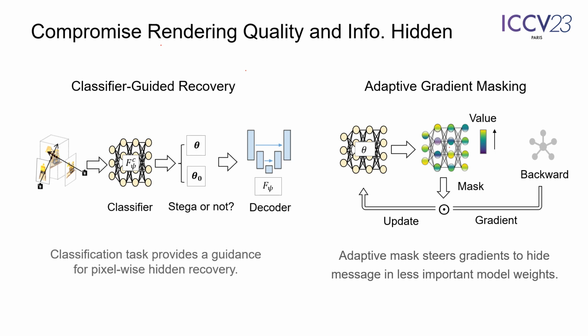The second is adaptive gradient masking to enhance NeRF rendering quality after hiding some information. The insight is that NeRF weights show unequal value to overall rendering quality and exhibit strong plasticity. By identifying more significant weights and masking out their gradients, we minimize their parameter update. The message is thus adaptively hidden into less important model weights.